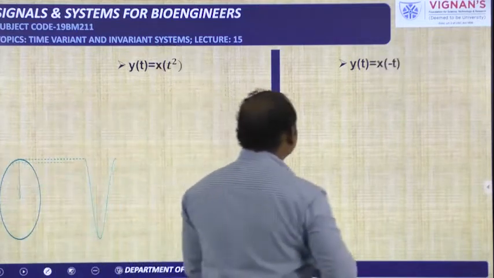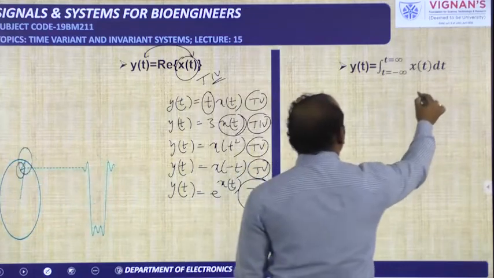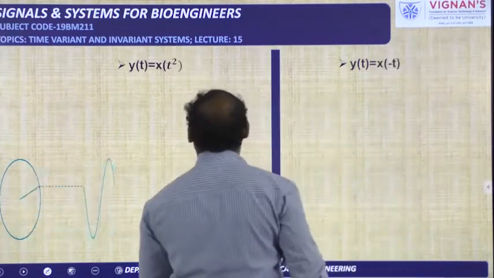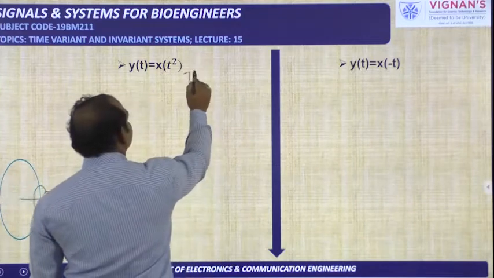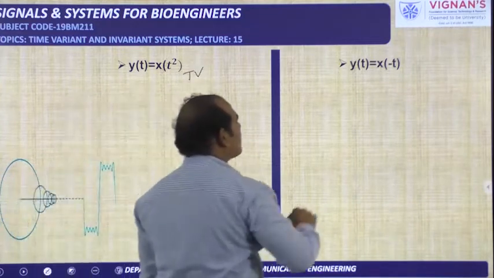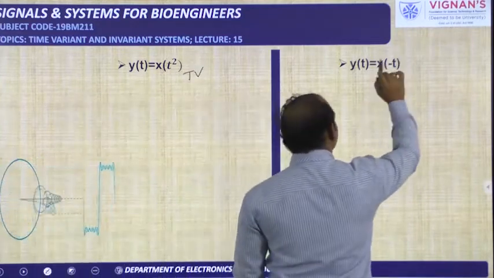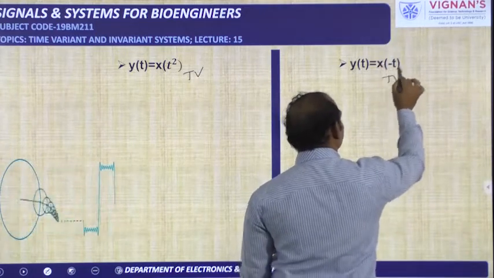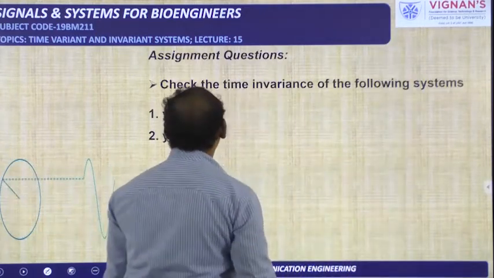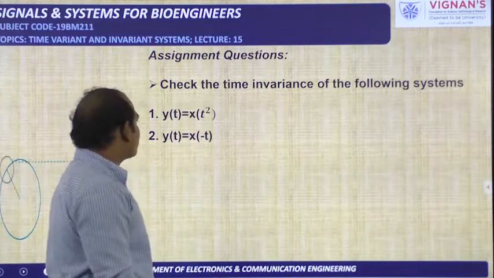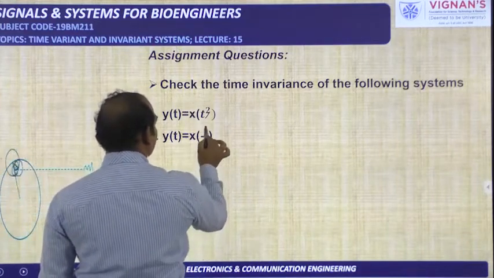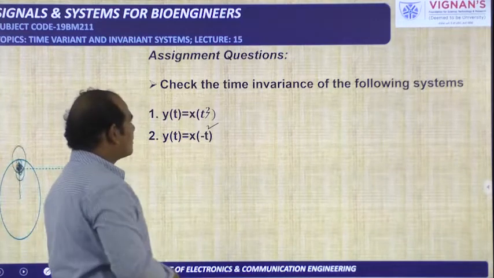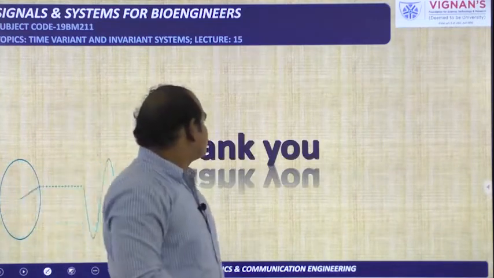Now in the similar manner you try to check about this one. This one already I told. Here t square is there, so it is time variance. Here minus t is there in place of x of t, that means here also we get time variance only. And these are the assignment questions we perform here. Already if I give these two, you take here t cube and here minus t square. Okay, thank you.